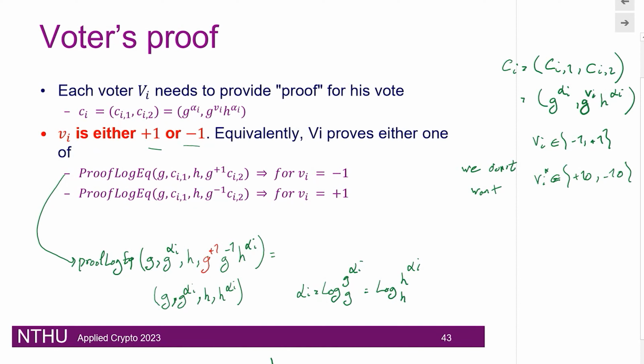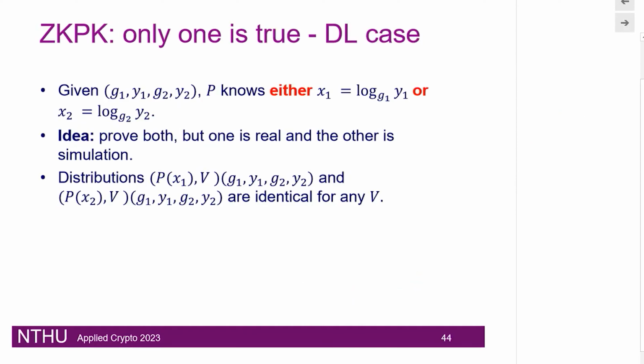But the problem is that if we just prove that our vote was indeed yes, then we are leaking our vote, telling the board that my vote is a yes, and therefore I provide the proof for a yes. Or otherwise, if I prove it only for one of them, which is no, then again the whole world would know what I voted for.